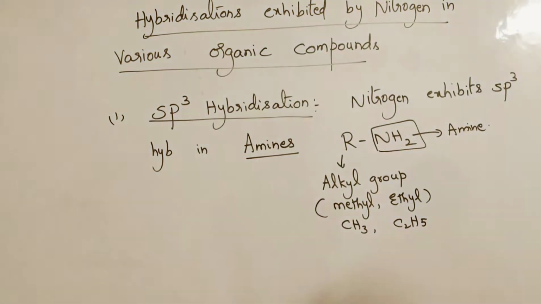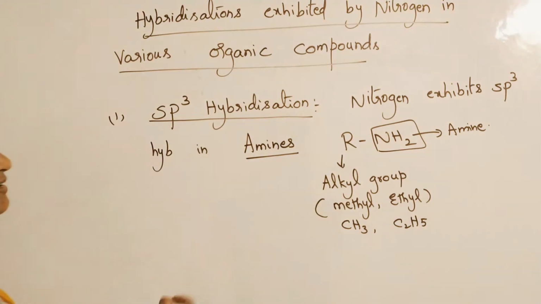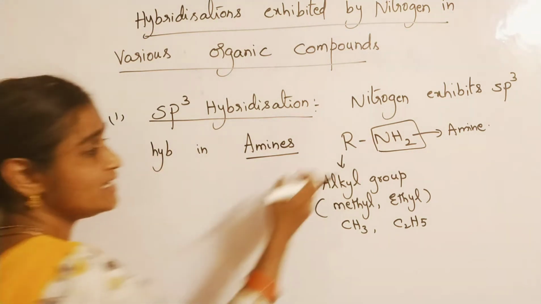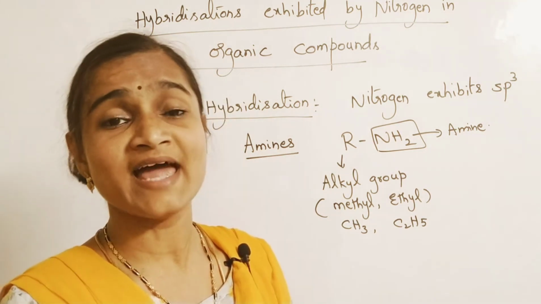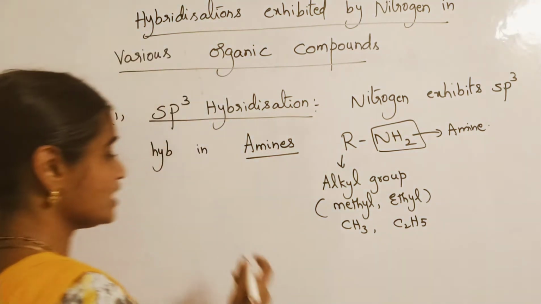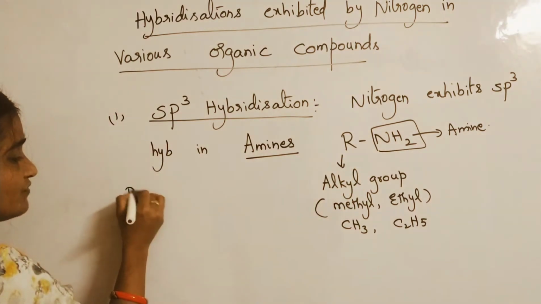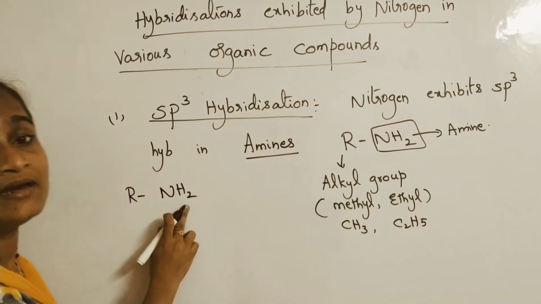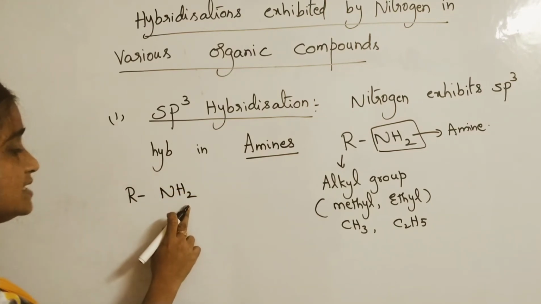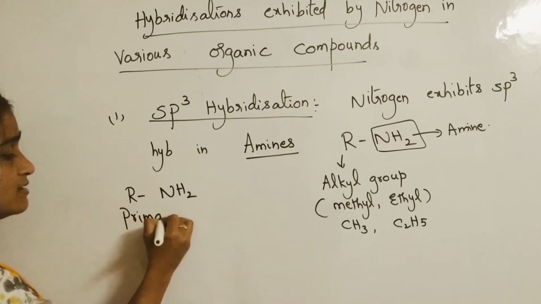Let us learn some examples. Amines can be of three types: primary amines, secondary amines, and tertiary amines. If only one alkyl group is there along with NH2, such compounds are called primary amines.